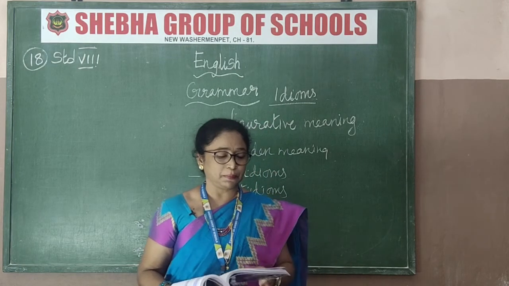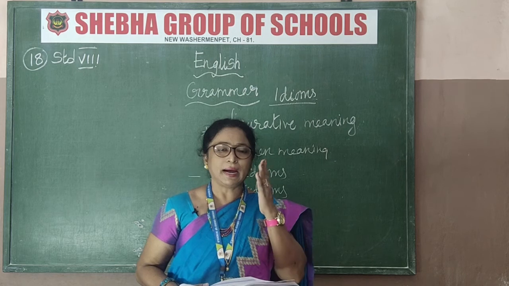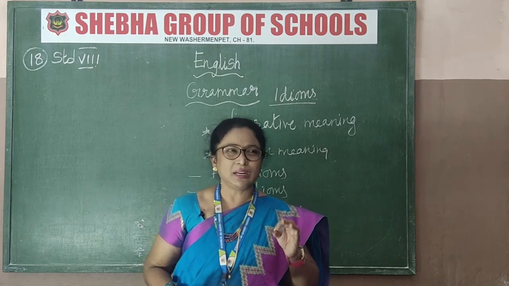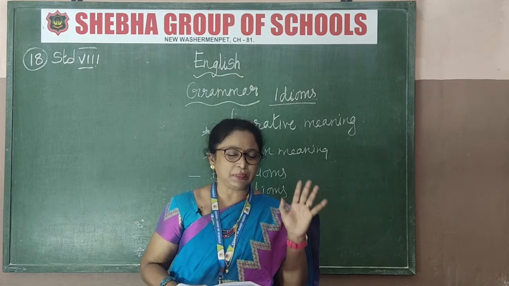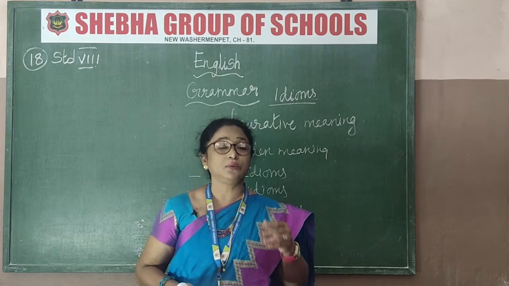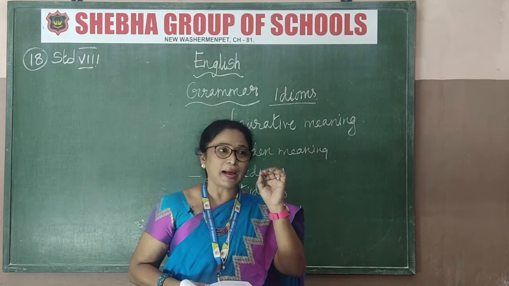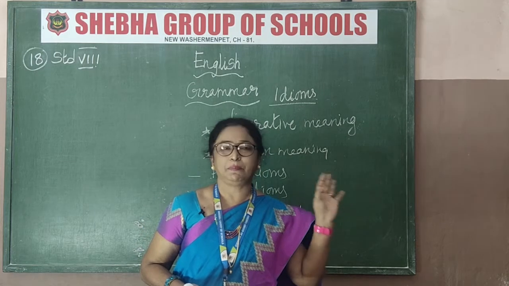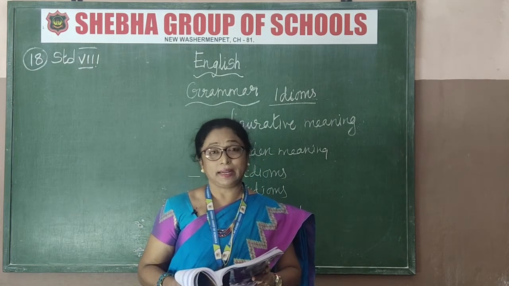Now here, see the example. Bad egg. What's the meaning of bad egg? Bad egg means an ill-mannered person, a very bad person. So a dishonest or ill-behaved person is known as a bad egg. So the food is what? Egg. A bad egg means a very ill-mannered, dishonest person. See, they say, he was a bad egg.